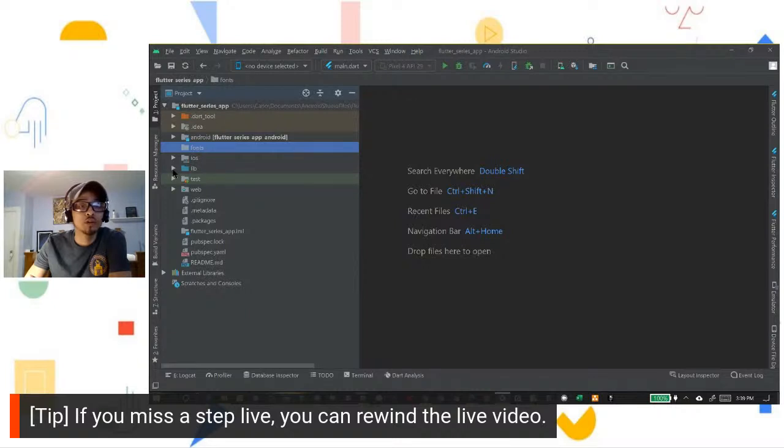The lib folder is where a lot of your work is going to be as well. That's going to be important, but for now we're going to be putting our assets and our fonts in our highest level folder.